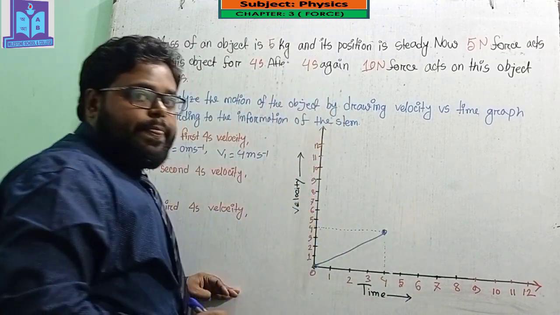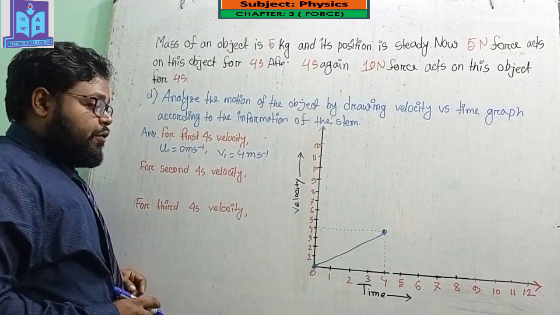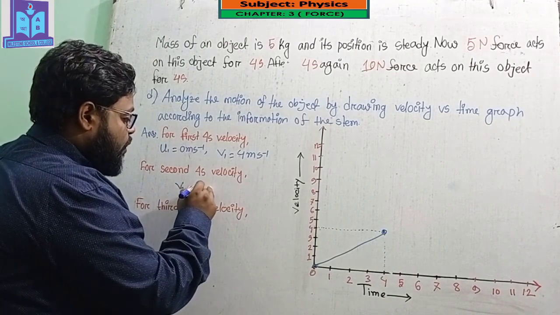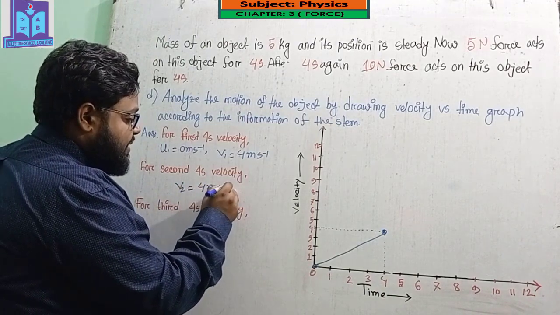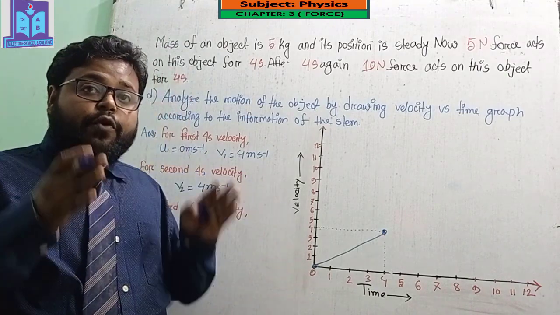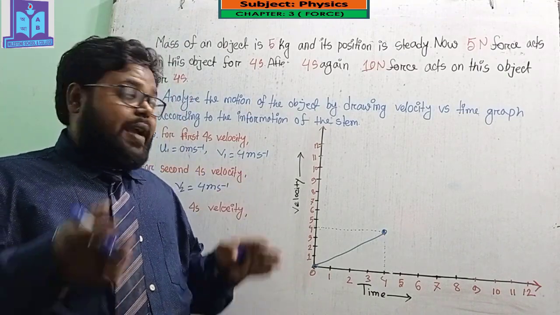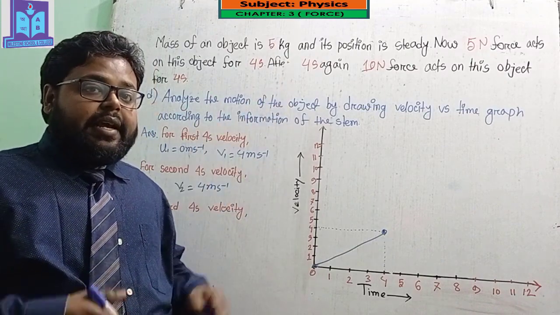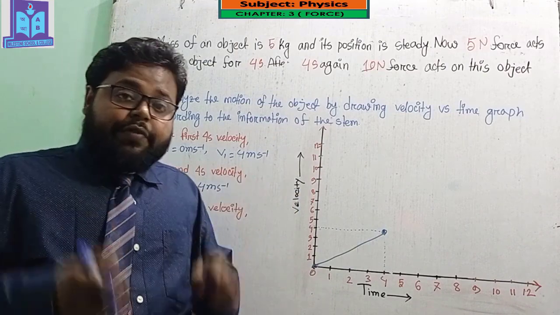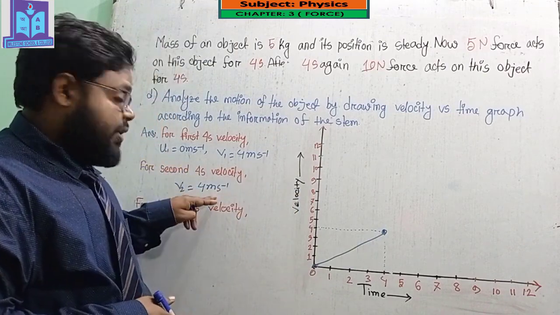Okay, and for the second 4 seconds, the velocity v2 will still be 4 meter per second, because after the first 4 seconds no force will be applied on that object. That's why the object will move with the uniform velocity and the velocity will be 4.